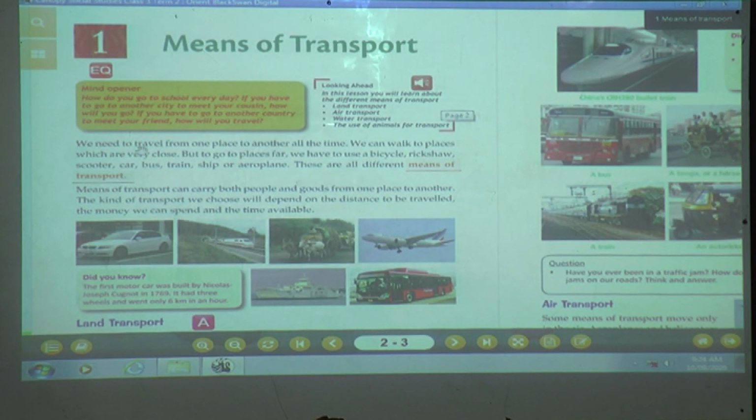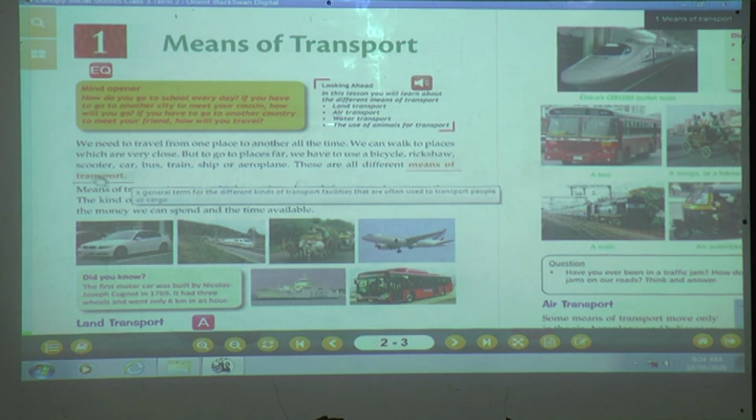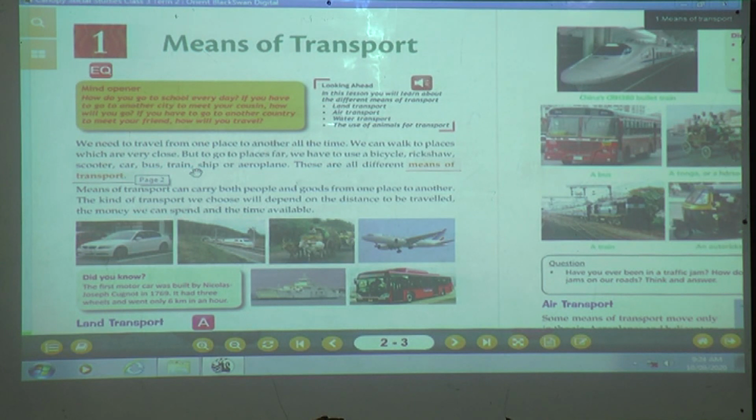We need to travel from one place to another all the time. We can walk to places which are very close, but to go to places far away, we have to use a bicycle, rickshaw, scooter, car, bus, train, ship or aeroplane.